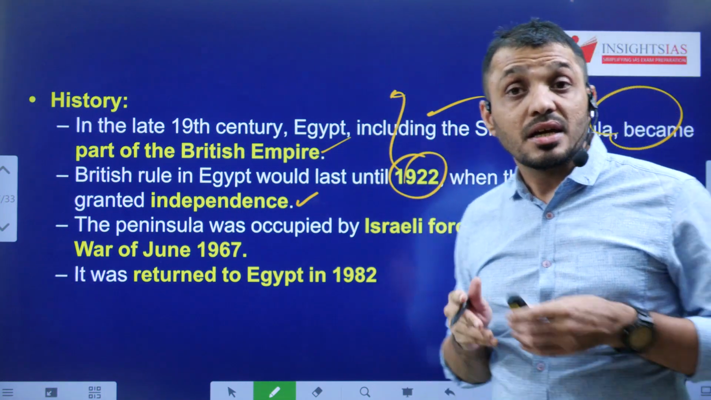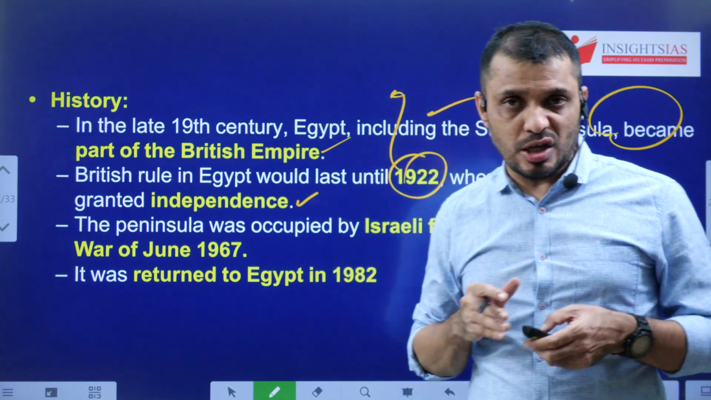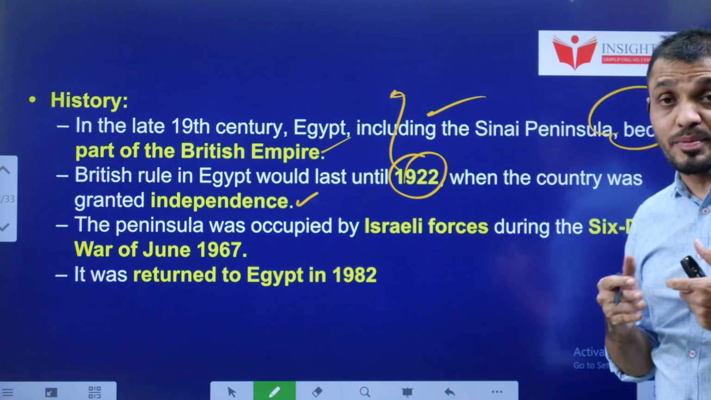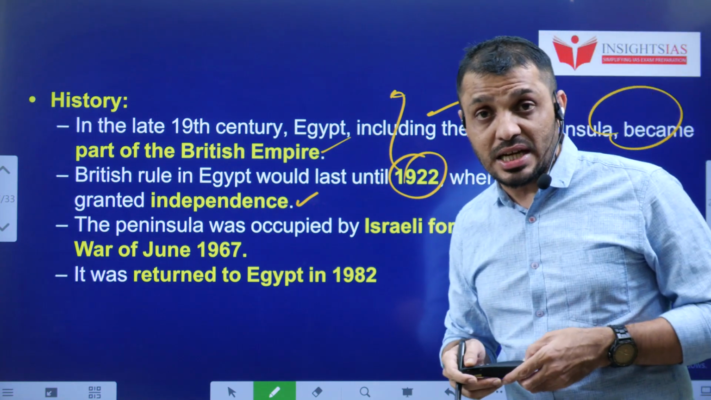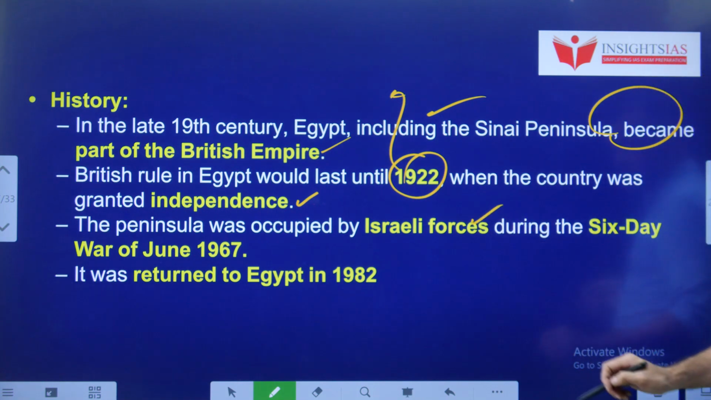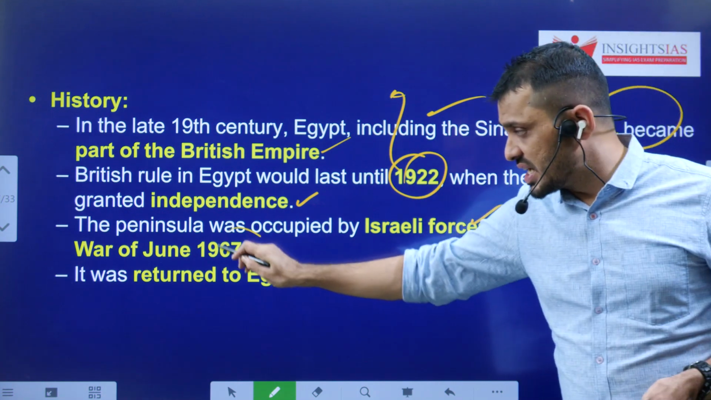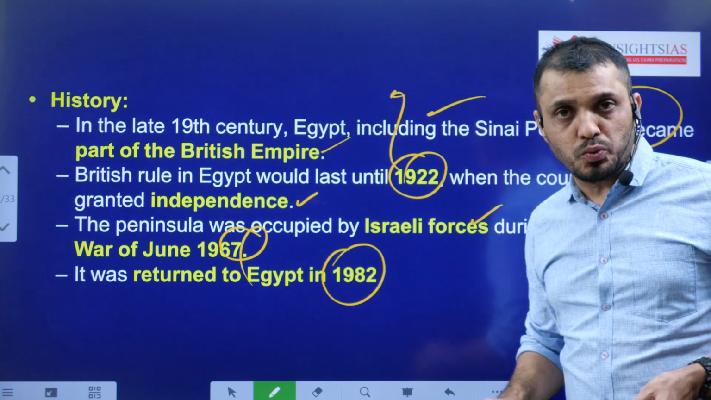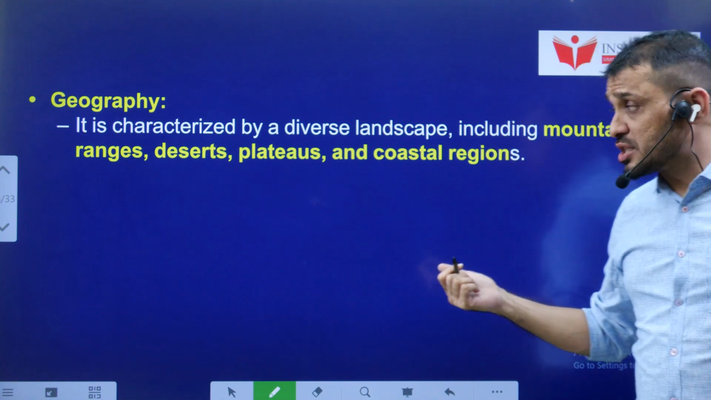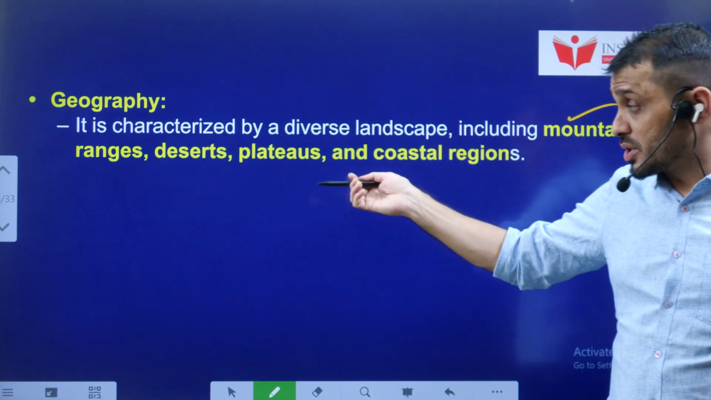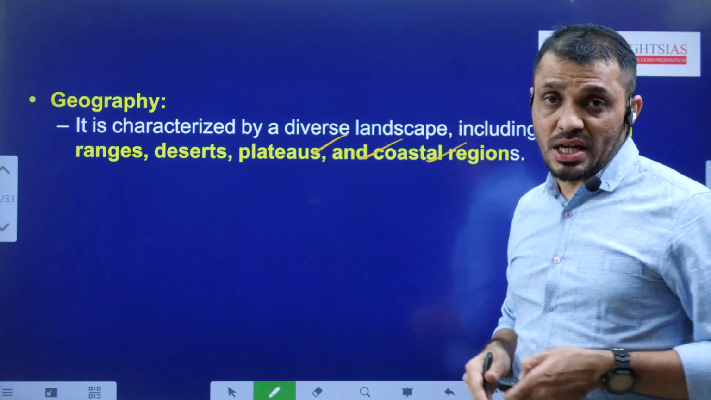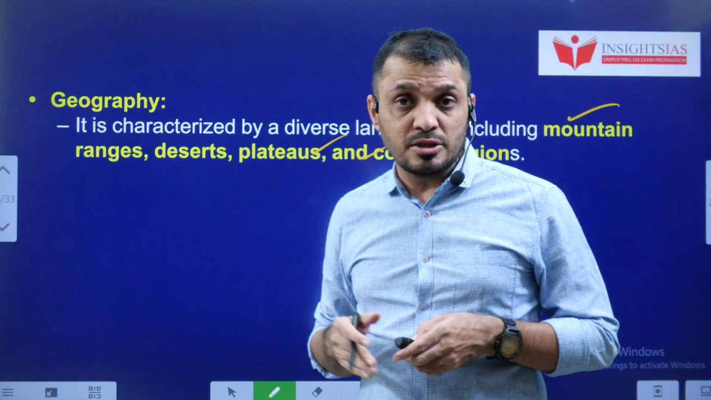If you remember rightly, the non-cooperation movement and Khilafat movement were organized together. The Khilafat movement was in protest of the abolition of the Khalifa post. The peninsula was occupied by Israeli forces in the Six-Day War in 1967 and it was given back to Egypt in 1982. Geography: Egypt is characterized by mountain ranges, deserts, plateaus, and coastal regions. So this is about Sinai Peninsula and halting aid towards Gaza.